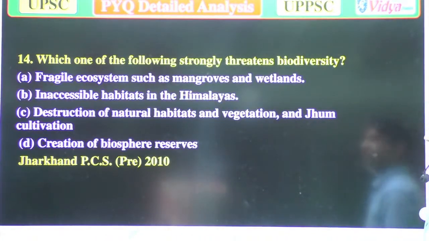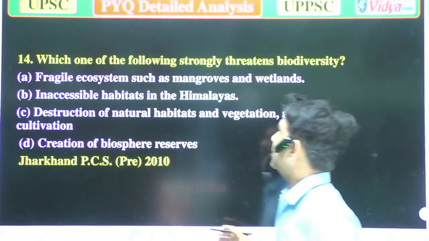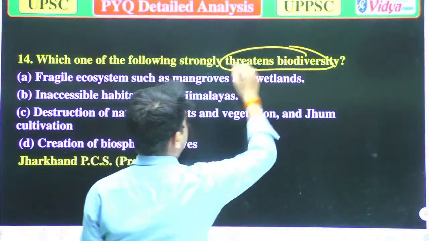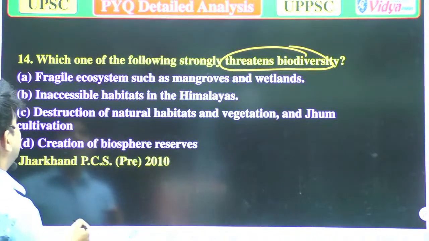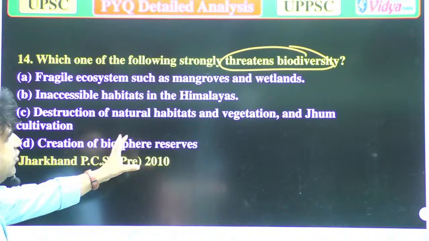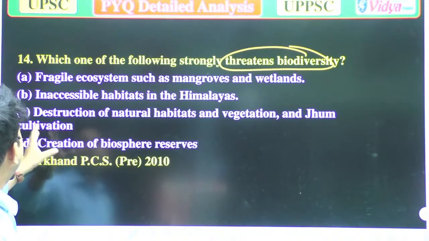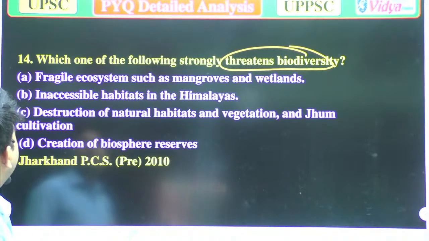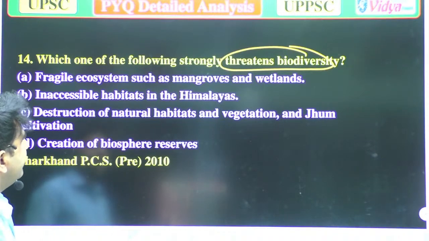Which one of the following strongly threatens biodiversity? A. Fragile ecosystems such as mangroves and wetlands. B. Inaccessible habitats in the Himalayas. C. Destruction of natural habitats and vegetation and jhum cultivation. And D. Creation of biosphere reserves.